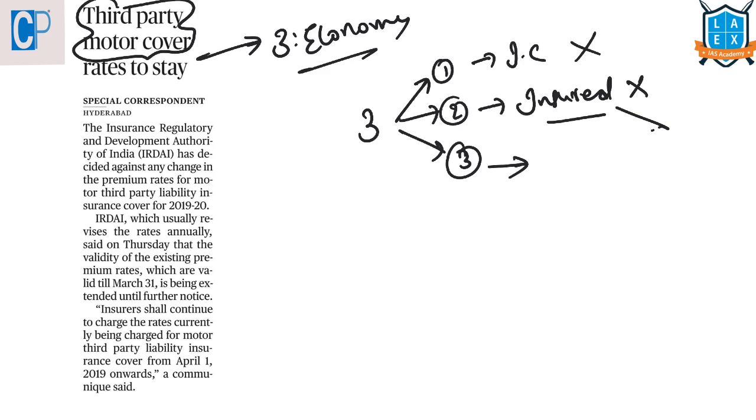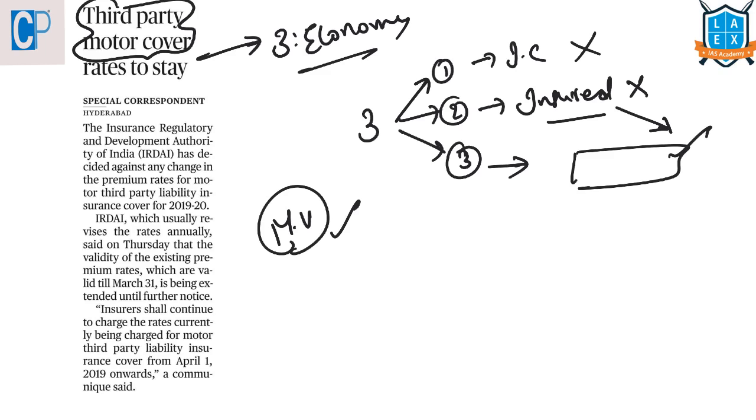If the person who has insurance causes an accident to this third party, and if there is any damage or death to this third party, then there is an act known as the Motor Vehicles Act. According to this act, it is a liability of the insurance company as well as the insured person to pay compensation for the death of this person or any damage to the vehicle of this third party who is not insured. This is known as third-party motor cover.